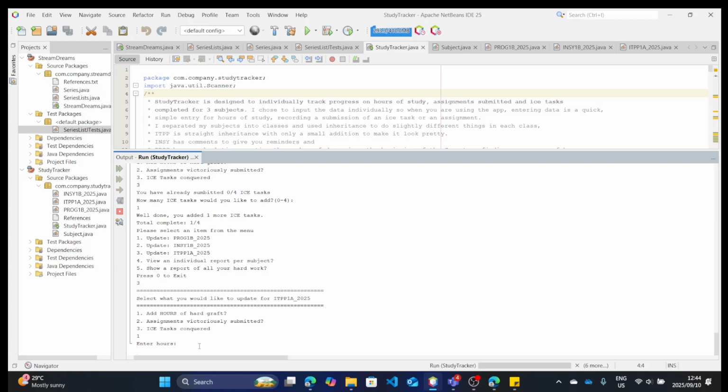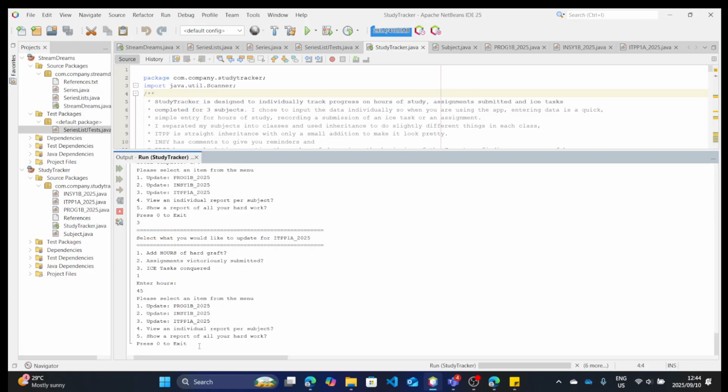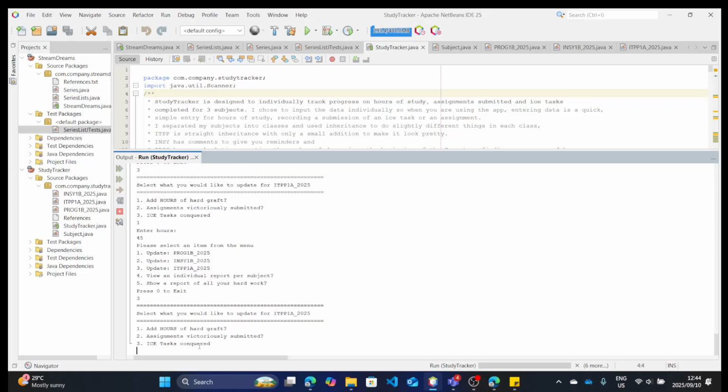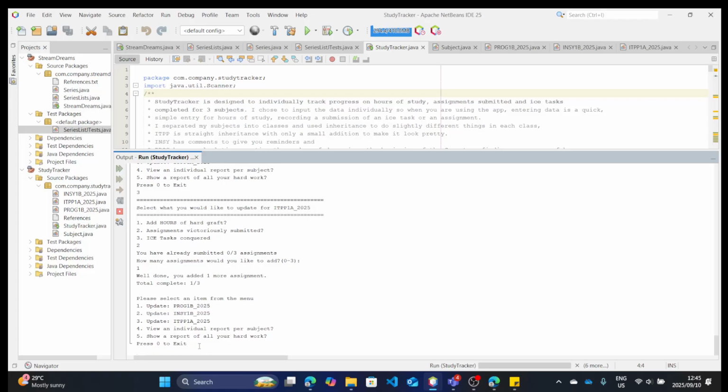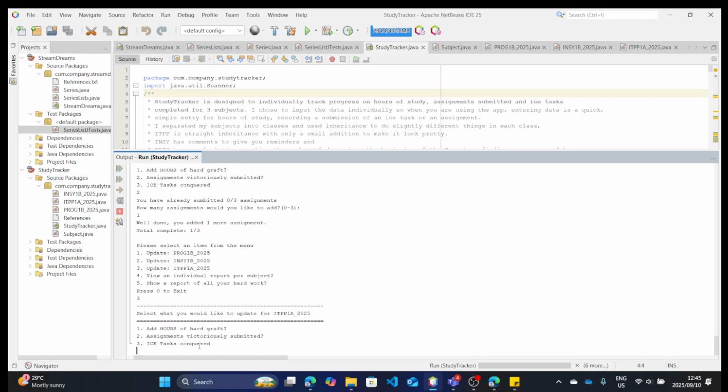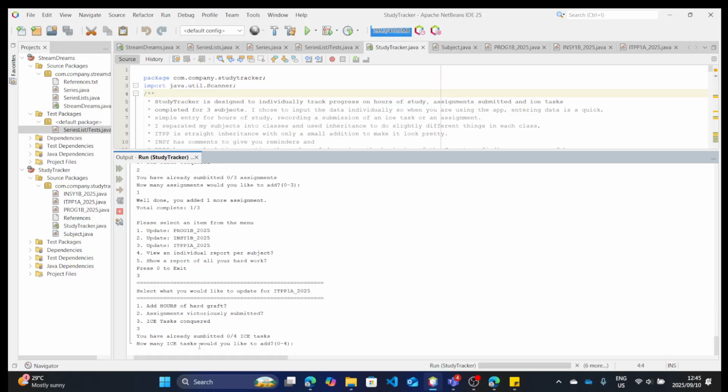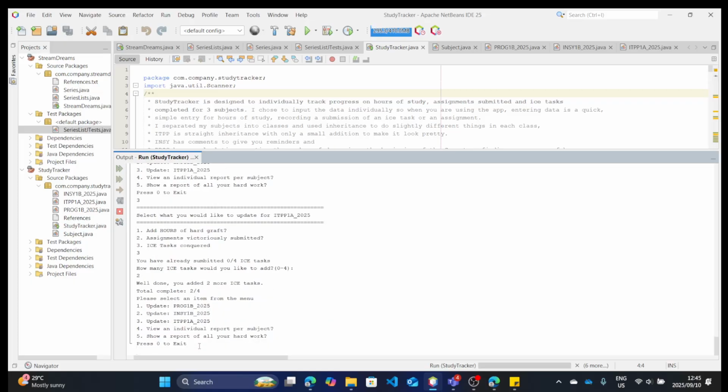We will do 45 hours for that one, and we will do 1 assignment, and Ass task completed. Let's do 2 Ass tasks. Okay, and that's it. I've entered all the information.